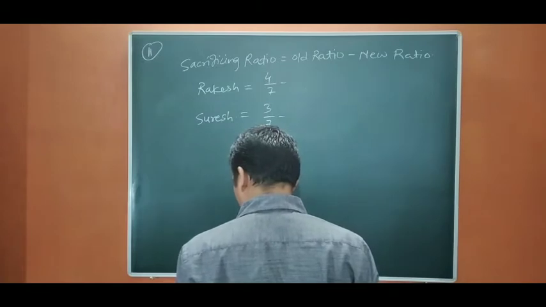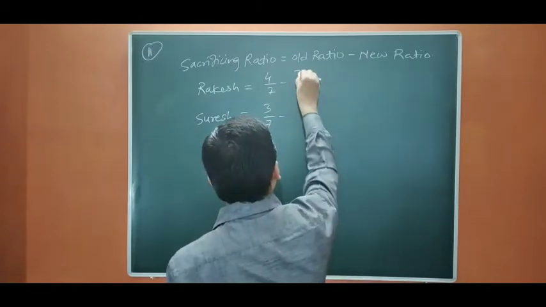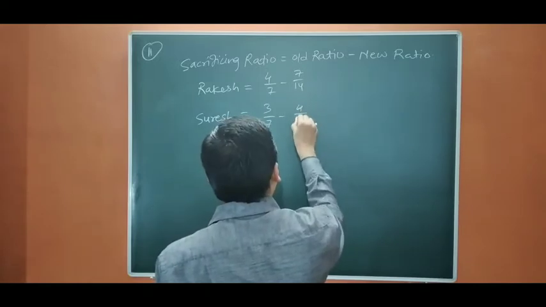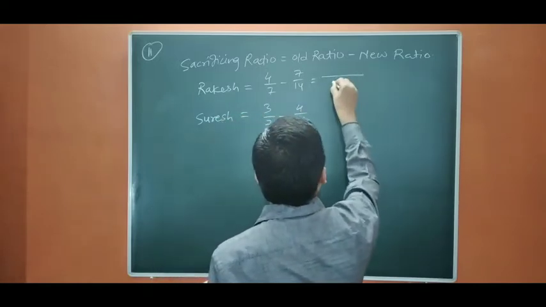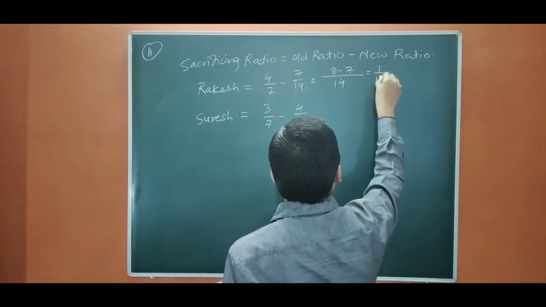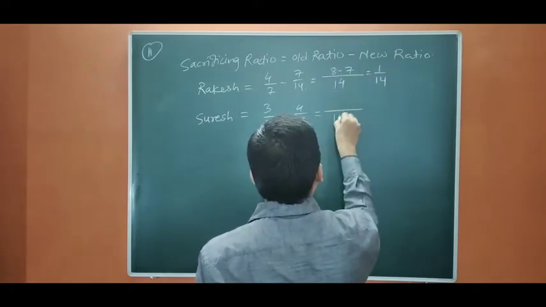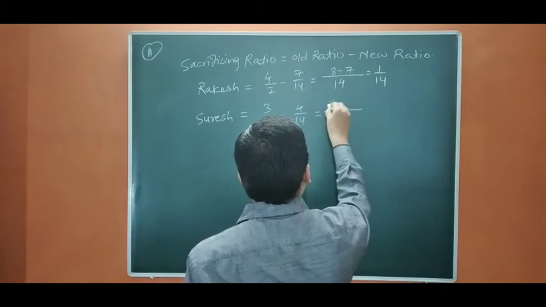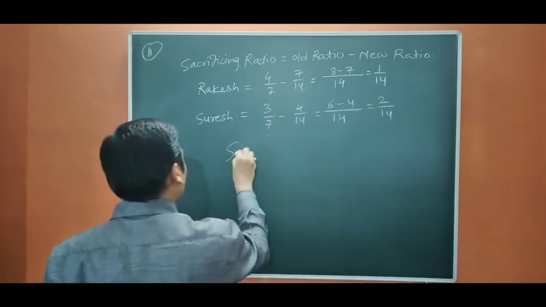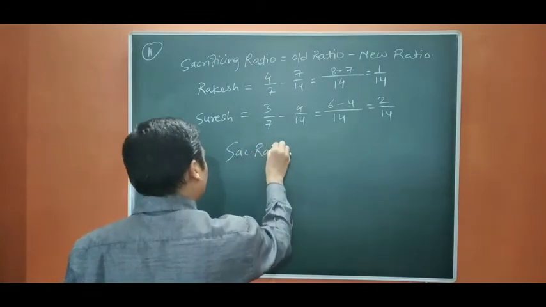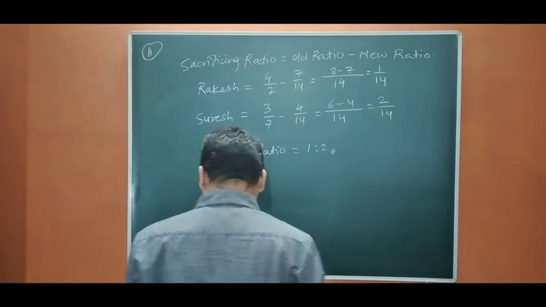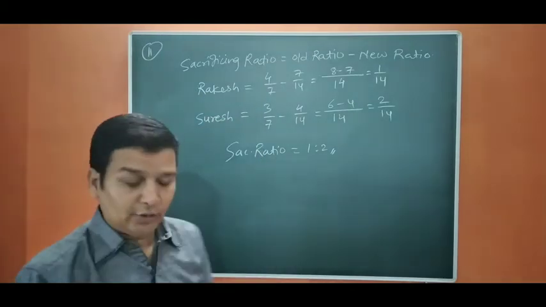That means 7/14 and 4/14. So it is going to be 14, 8 minus 7, 1/14. It is going to be 14, 6 minus 4, 2/14. The sacrificing ratio is 1:2.